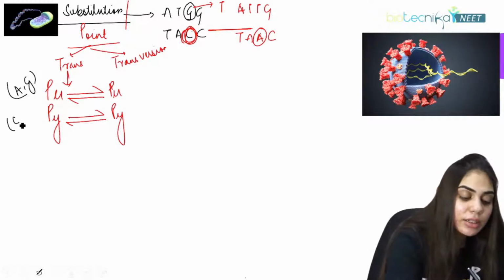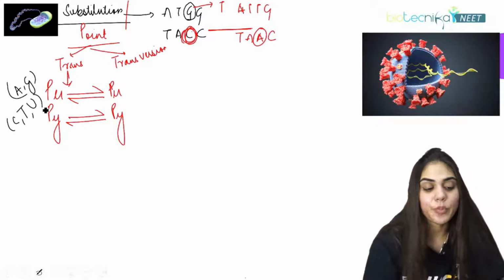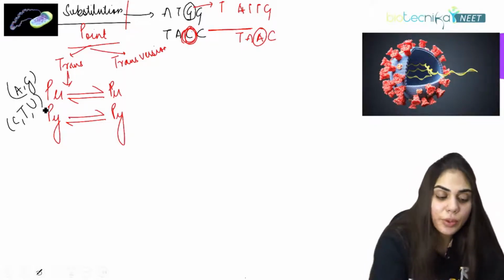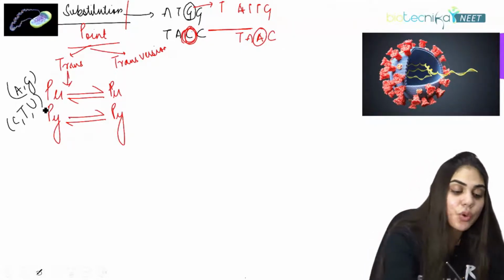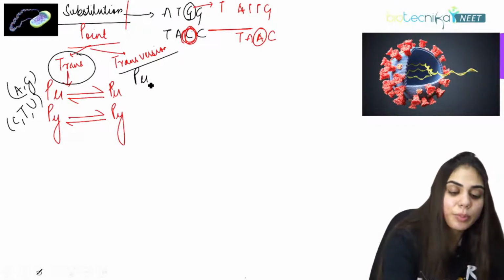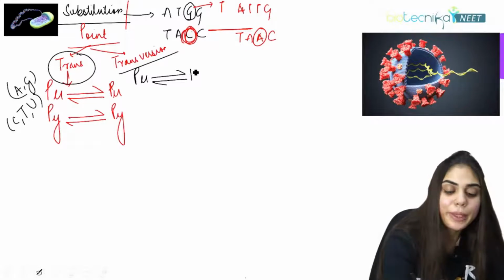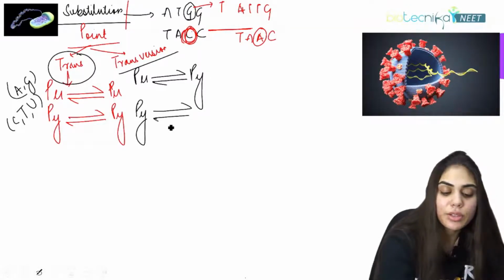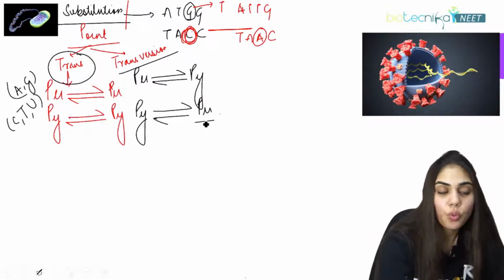It is cytosine, thymine, and also uracil in case of RNA. Then what is transversion? When a purine is replaced by a pyrimidine, or a pyrimidine is replaced by a purine, this is called transversion.